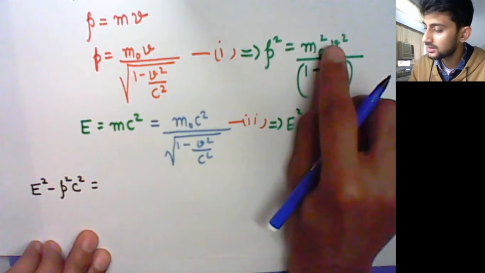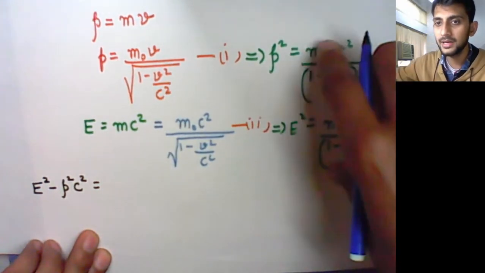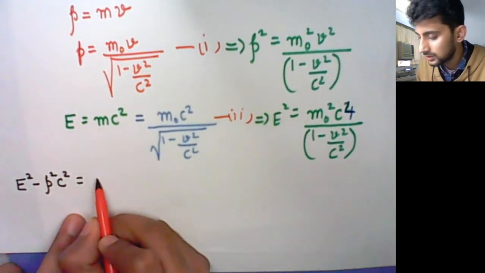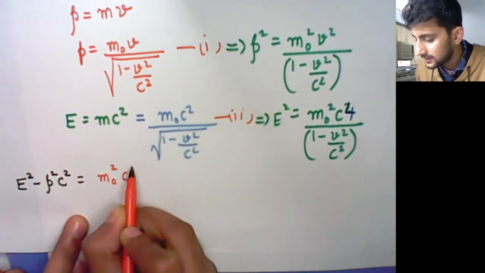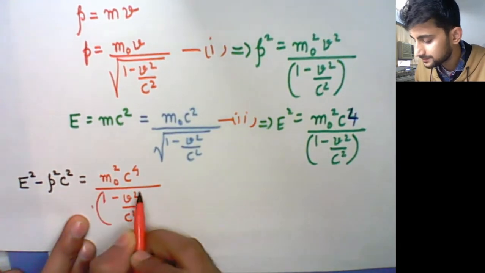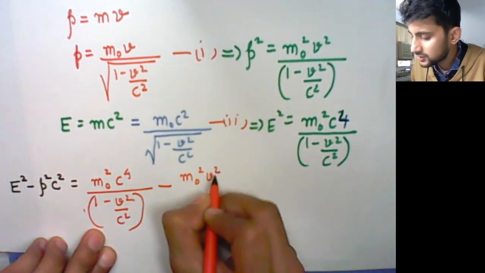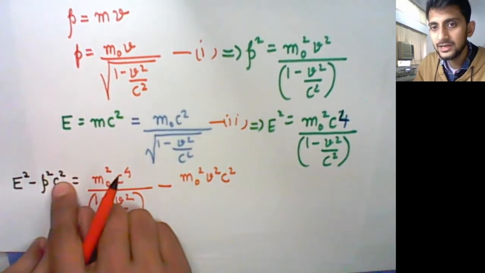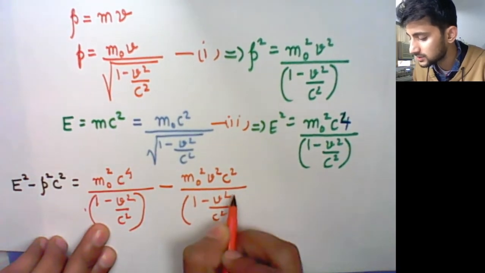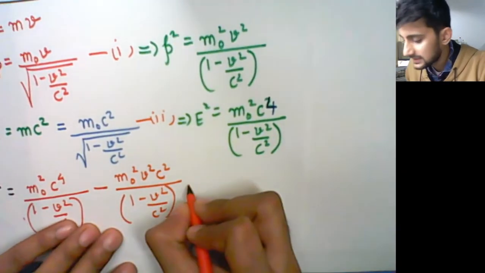And now because यहाँ मेरे पास केवल v square टर्म है, यानी वेलोसिटी स्क्वायर है, तो मैं c square से मल्टीप्लाई करके I'm making the dimension same. If I have done that, so you will get to know that यहाँ मिलेगा मुझे m naught square c की power 4 divided by 1 minus v square upon c square minus m naught square v square और साथ में कहा p square c square का मल्टीप्लाई करना है, तो you will also have c square 1 minus v square upon c square like this. Fine.